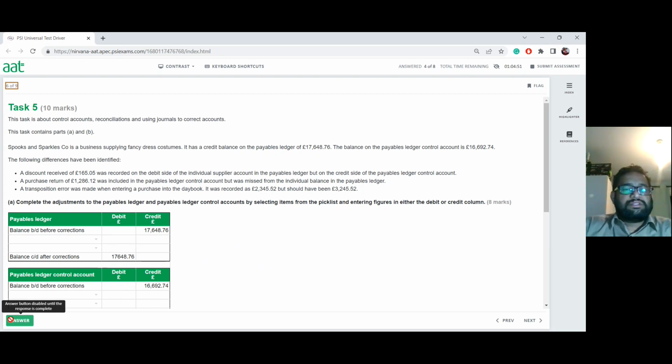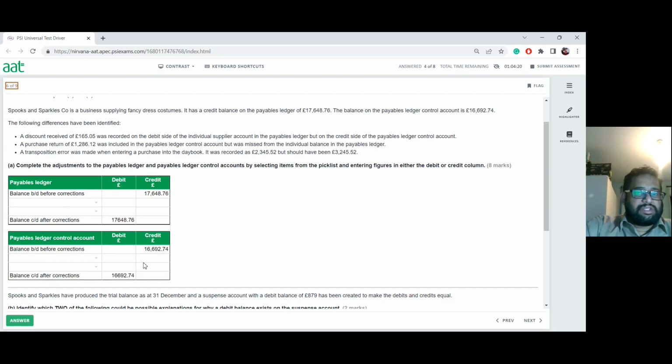It has a credit balance on the payables ledger of £17,648.76. The balance on the payables ledger control account is £16,692.74. The following differences have been identified. So they have said that here, these are the two balances and it's already entered here. Okay, this is the payables ledger. This is the balance brought down on the credit side, and the payables ledger control account is this amount, and that is the balance brought down. So both of them may have some sort of problems we need to find out and correct.